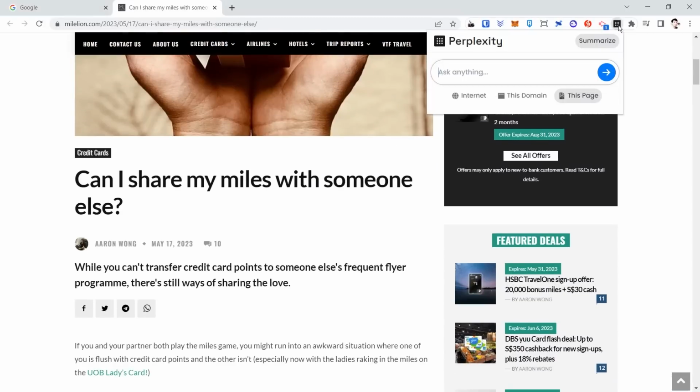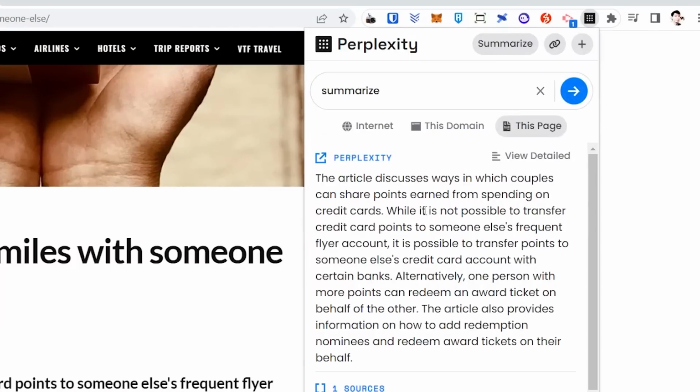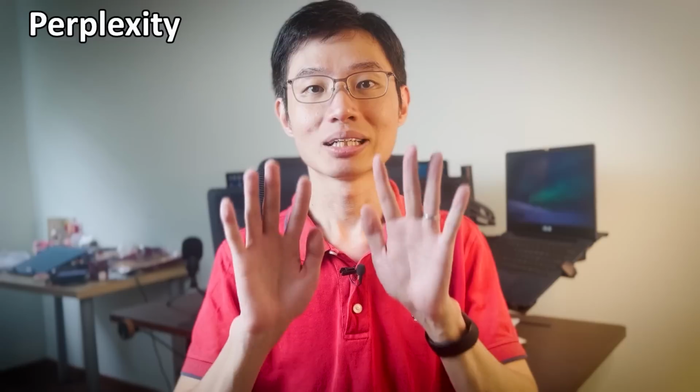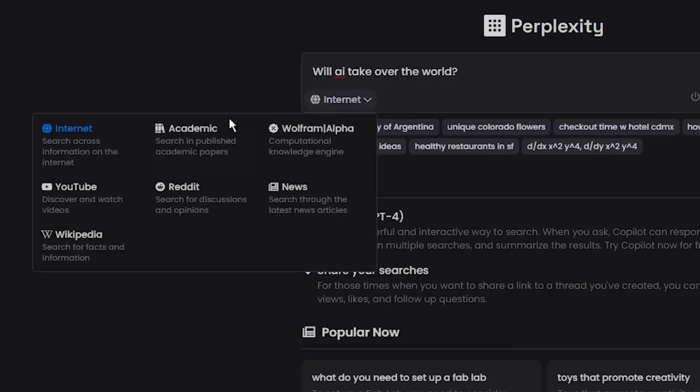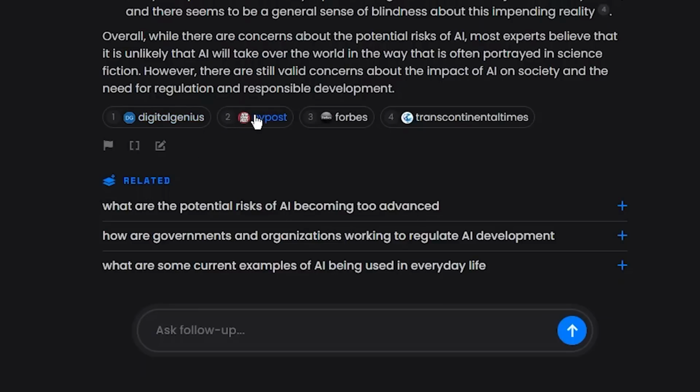For example, if I head to a random page, I can ask it to summarize this article. But wait, that's not all. If you head over to their website, you will find more search options like academic papers, Wolfram Alpha, YouTube, and even Reddit. It even lists out all the sources that it got the answers from, which is useful for you to do further research. So that's Perplexity. It's really good at getting answers from the web.